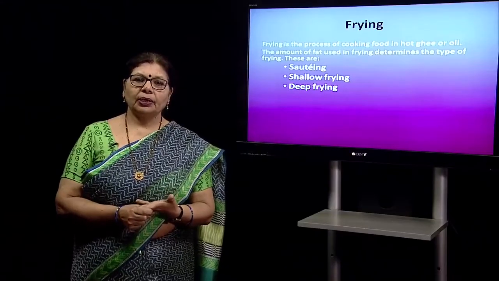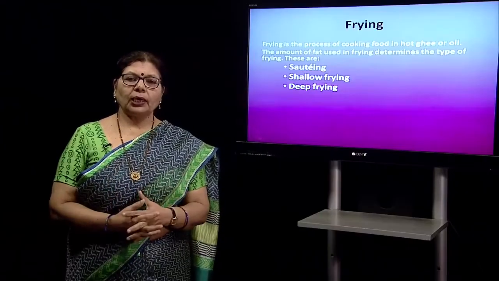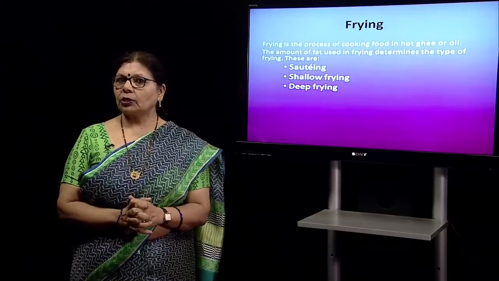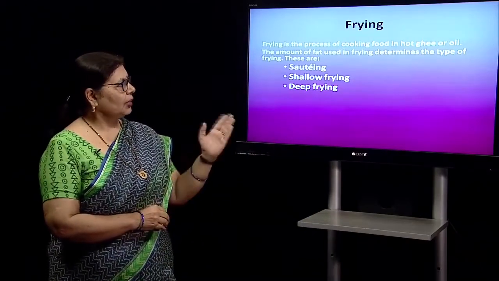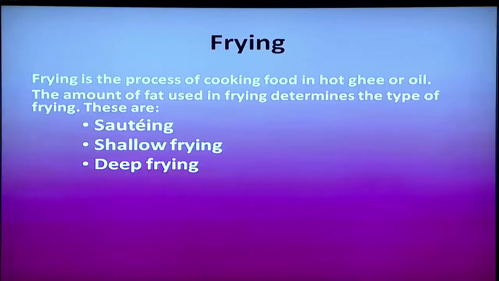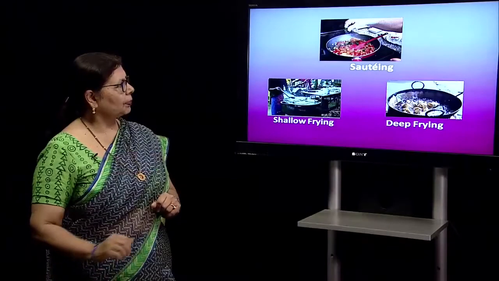Now, we will come to a very appetizing method of cooking, frying. Let us see what the options available are: sauteing, shallow frying and deep frying. We will learn one by one.